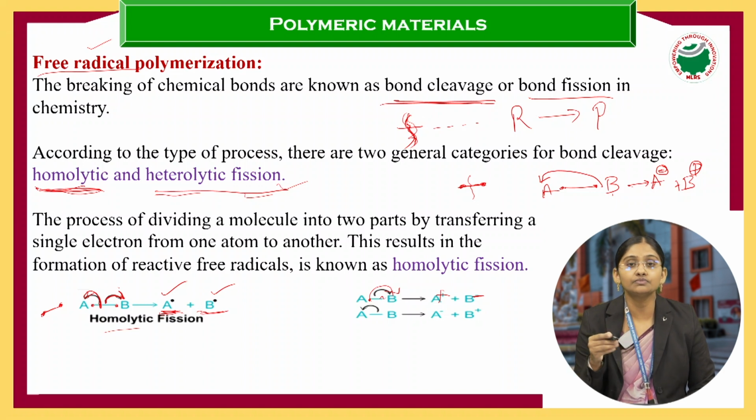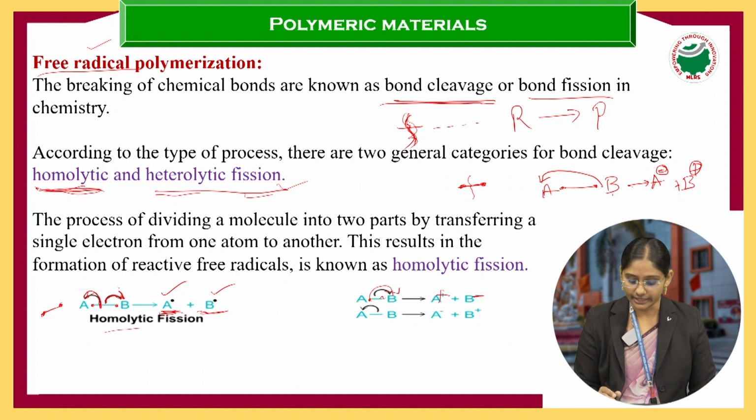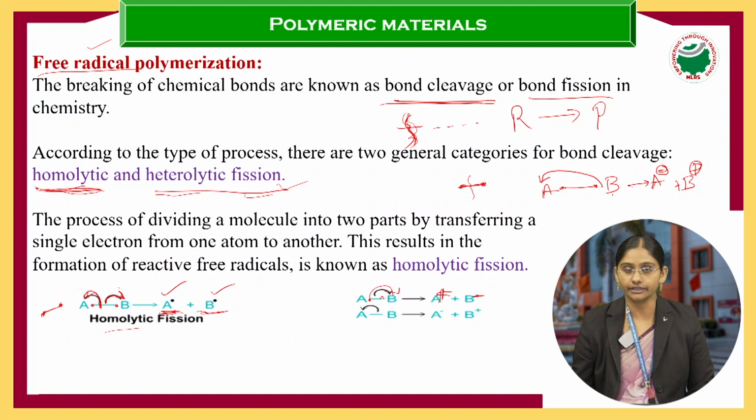The atom which is more electronegative attracts both the electrons from the bond. So if A is more electronegative, A attracts both the electrons. If B is more electronegative, B will attract both the electrons. Like this, we can see positive and negative charges in the heterolytic fission.